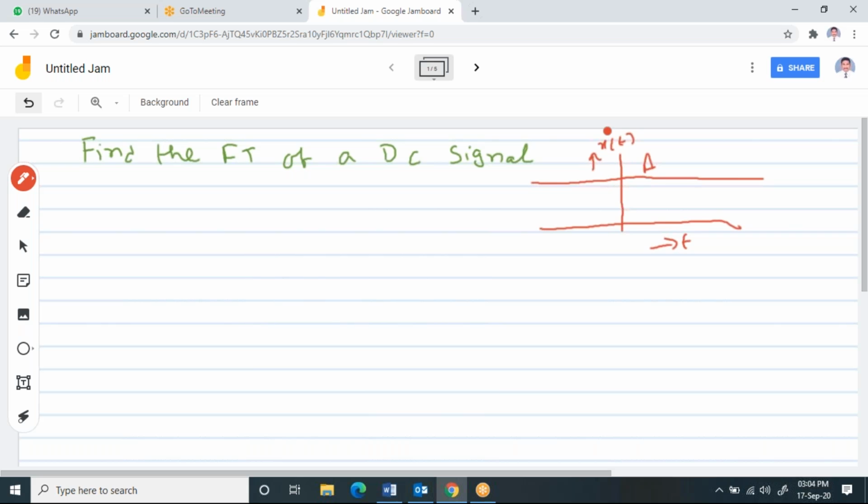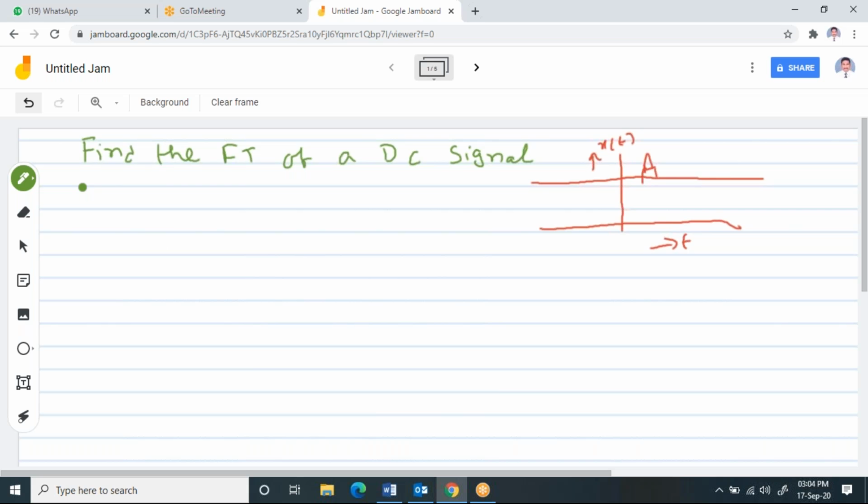So for a DC signal, the signal is existing from -infinity to +infinity with a uniform amplitude. Such a signal you can call a DC signal. Now I'm assuming that the DC signal has an amplitude of capital A, and now I want to find the Fourier transform of this DC signal.